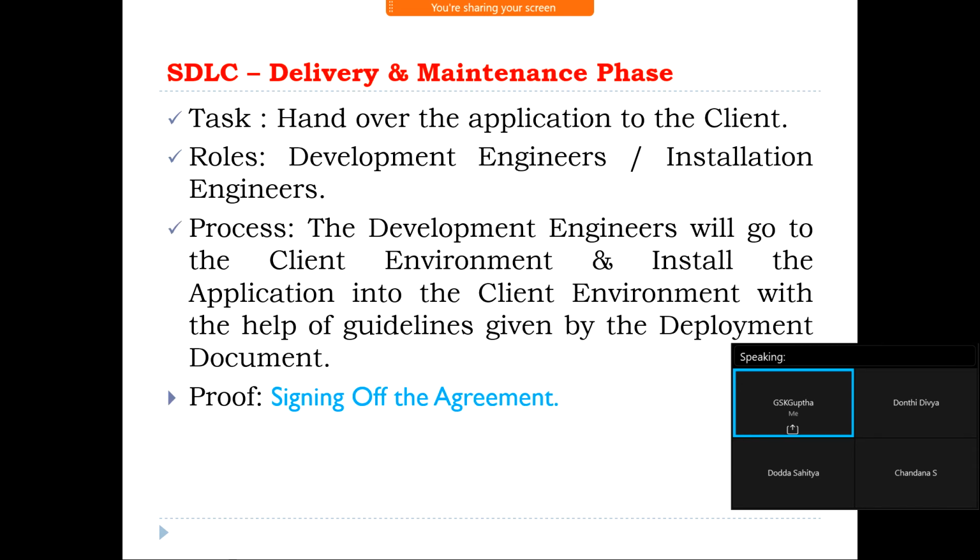Next one, delivery and maintenance phase. Hand over the application to the client. Roles: the deployment engineers or installation engineers will be involved in this phase. Process: the deployment engineers will go to the client environment and install the application into the client environment with the help of guidelines given by the deployment document. What is the proof of this phase? Sign-off, the official agreement.